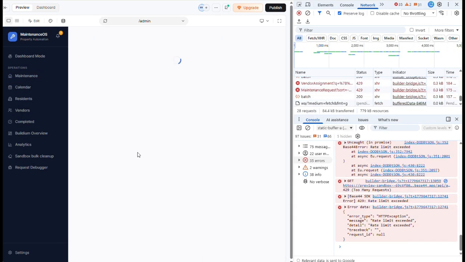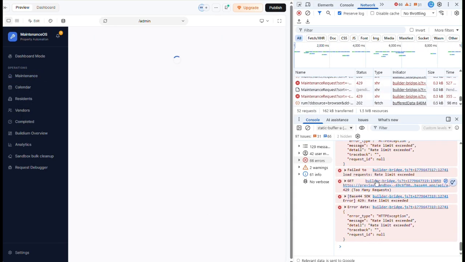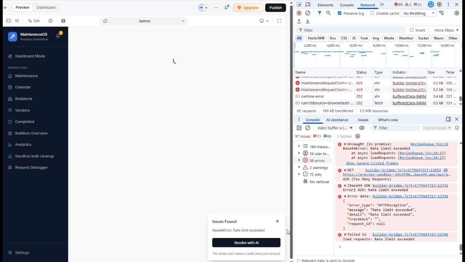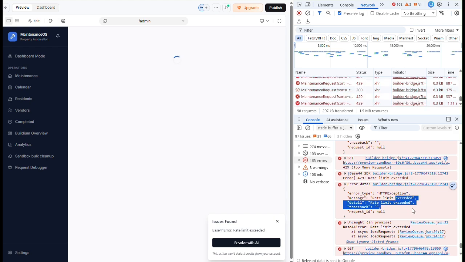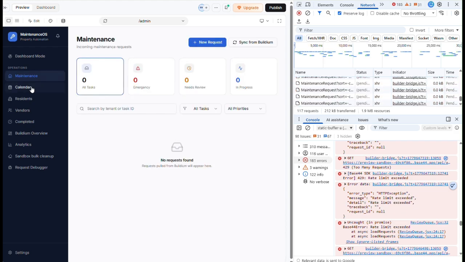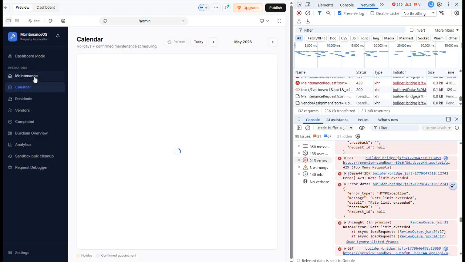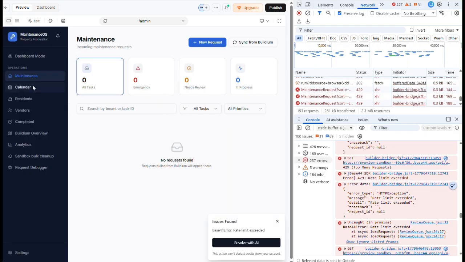Let's see. Open. Look at this. What bridge? Message just there. Exceeded. The rate was exceeded. It just exceeded. That's all it is. You go here and it works. And I come back here and it works.